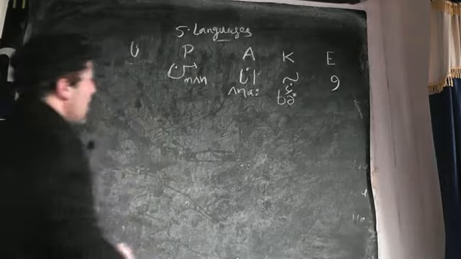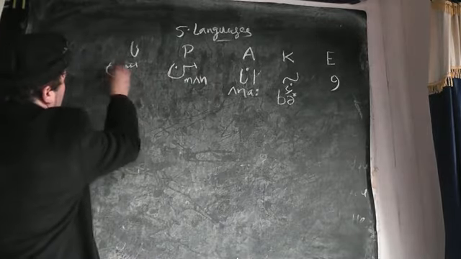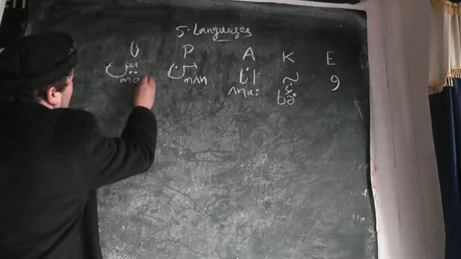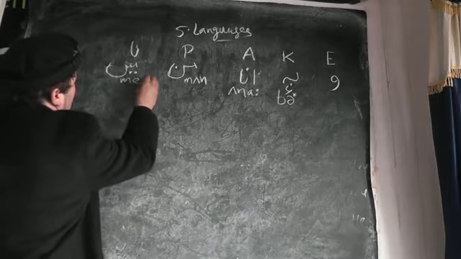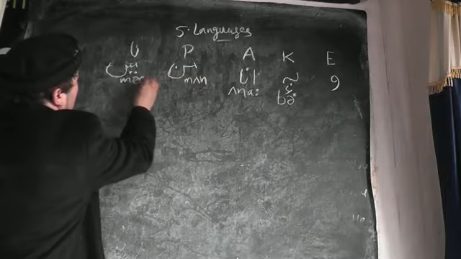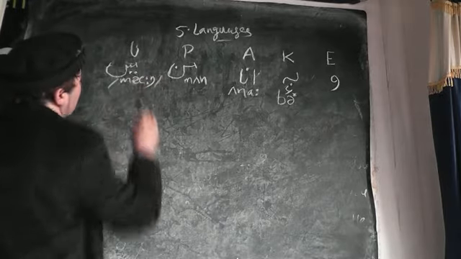This is man, and in Urdu we call it ma. This is ma. I write here like this, and you can give length to a sound.